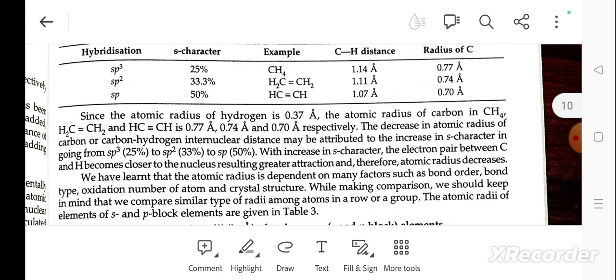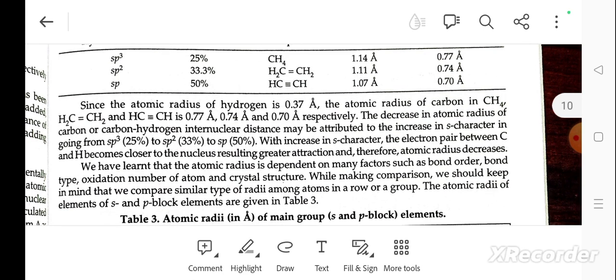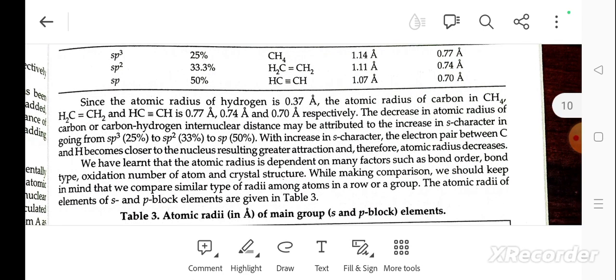The decrease in the C-H bond internuclear distance may also be attributed to the increase in s character in going from sp3 to sp2 and to sp. The electron pair between carbon and hydrogen becomes closer to the nucleus, resulting in greater attraction. Therefore, the atomic radius decreases.